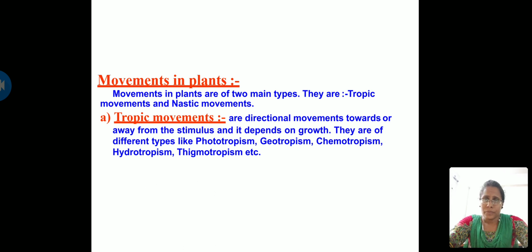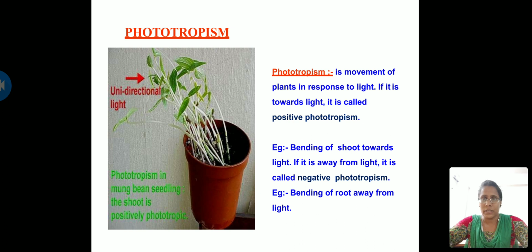So coming to the definitions of these tropic movements. The first one is phototropism. The name itself suggests what phototropism is. As you all know, photo means light. Tropism is movement. So it is the movement of plants in response to light. And phototropism is of two types, positive phototropism and negative phototropism. In phototropism, the stimulus here is light.